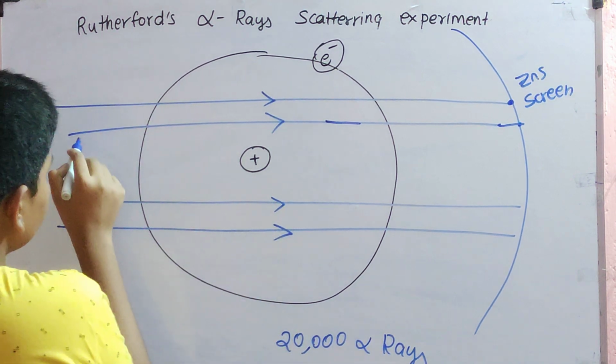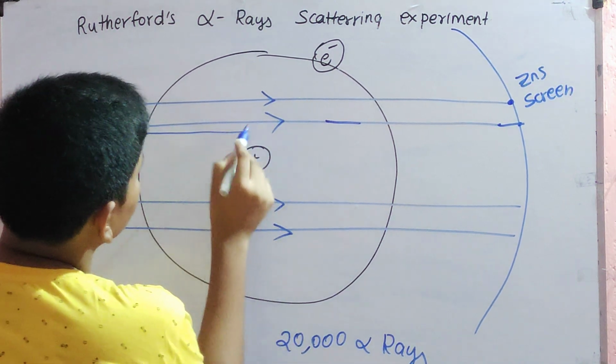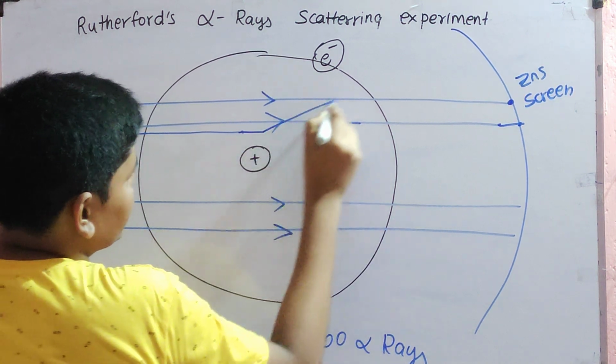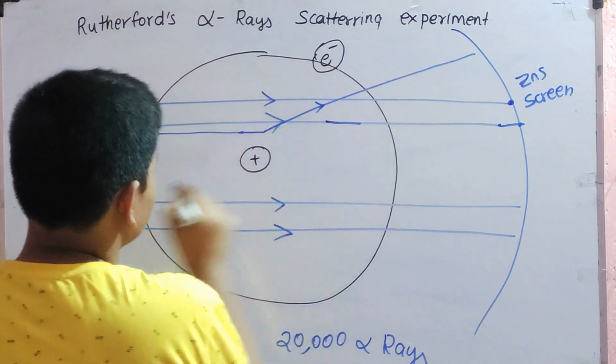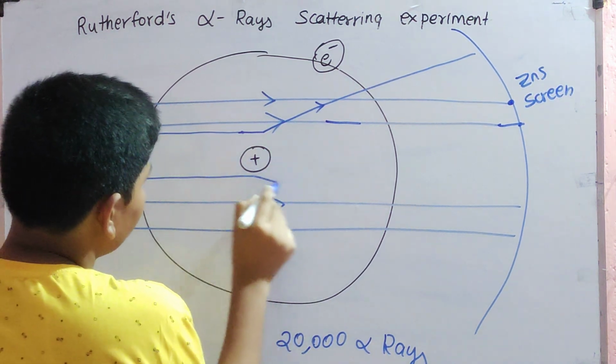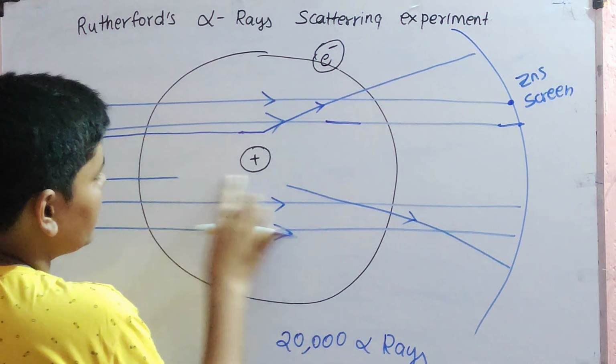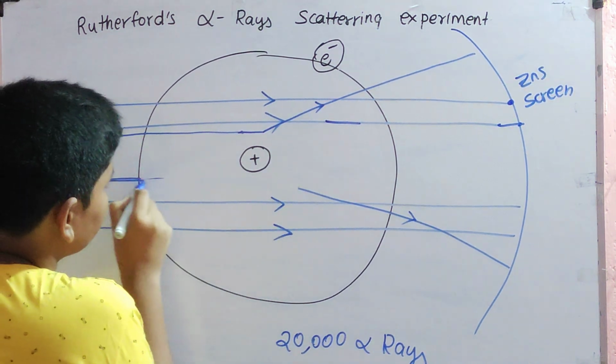So if any ray came somewhat close to this nucleus, it showed a little bit of deflection, like this. From here also, a little bit of deflection, because they were kind of close to the nucleus, not the neutron, the nucleus.